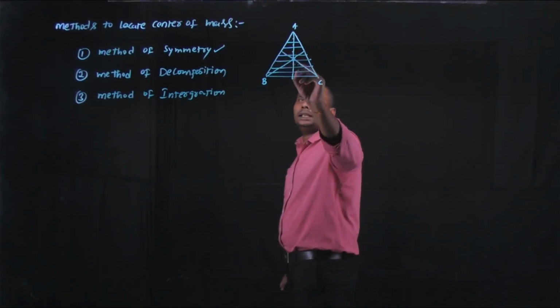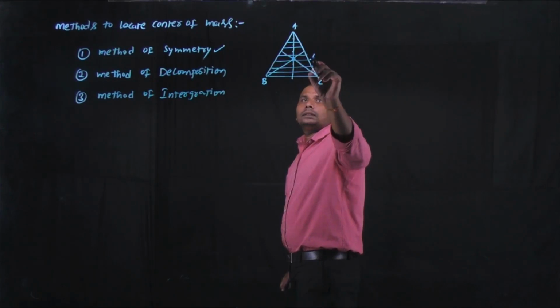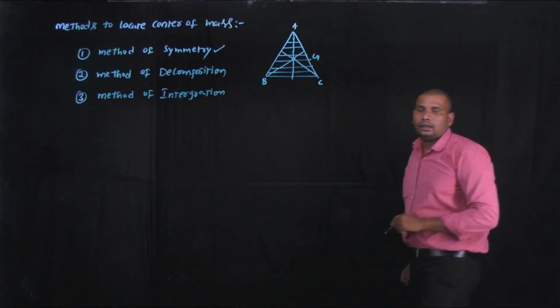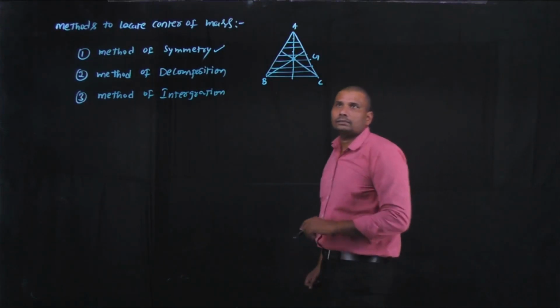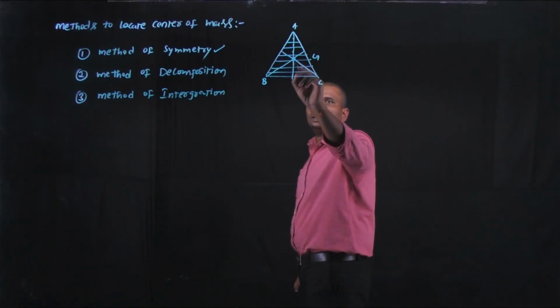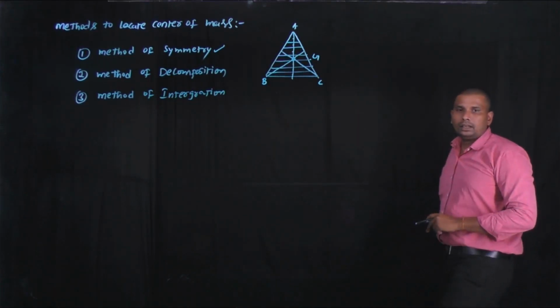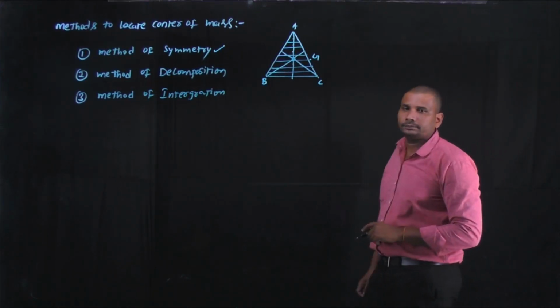Now this is the concurrent point of all the three medians. This is the center of mass of this triangle. This is how we can locate the center of mass of symmetrical objects.